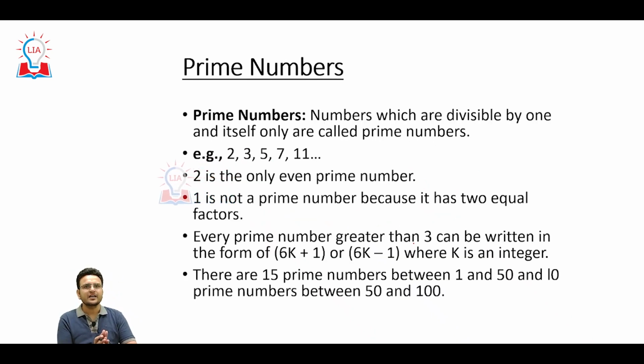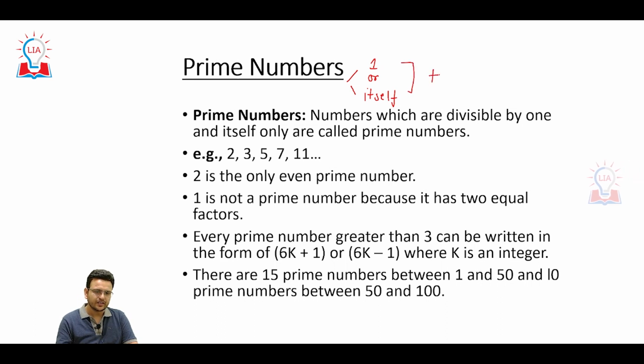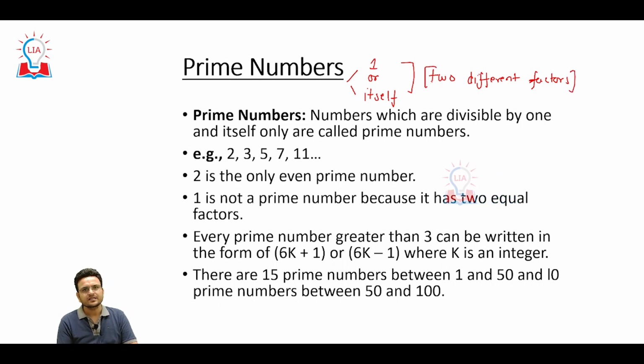Another type of number we can say is prime numbers. Prime numbers are nothing but the numbers which are divisible by either 1 or itself. Okay, it means the numbers which have 2 different factors only. Okay, what are factors? Like consider we have the number 6.